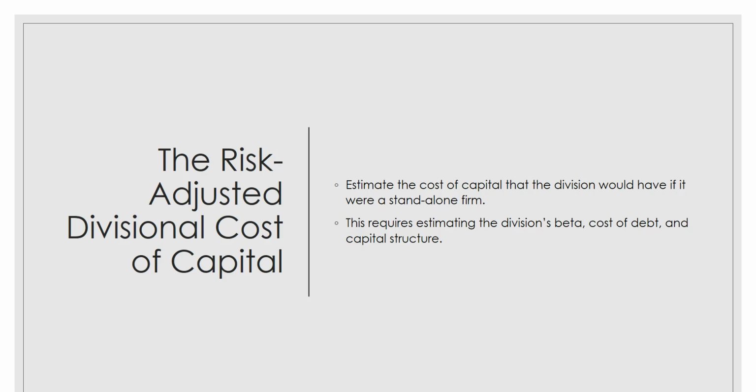So the risk-adjusted divisional cost of capital, first you estimate the cost of capital the division would have if it were a standalone firm. So this would require you to estimate the division's beta, its cost of debt, and its capital structure.